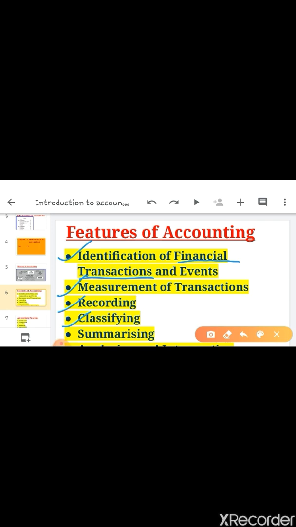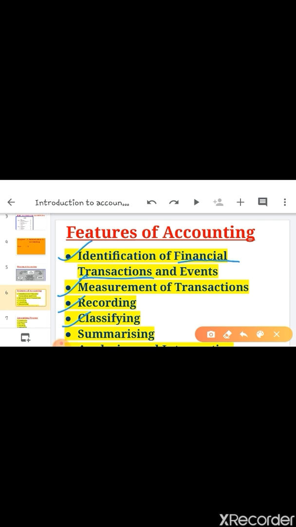Like suppose there are 5 transactions of business. Purchase furniture for 5,000, 2,000, any amount you can take. Purchase goods, sold goods, paid salary. Okay children, now if you want to know how much amount you have spent on purchases, how much money you have paid for salary, that particular amount, total purchase expenses, total salary, you have to find out.